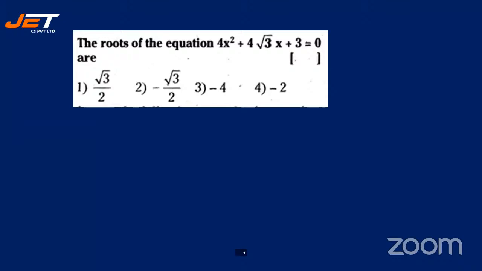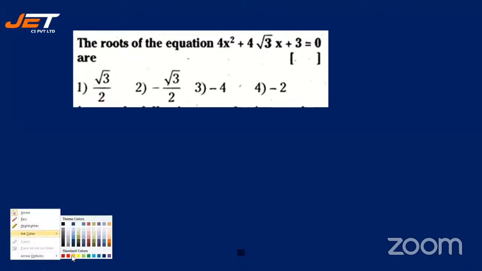The roots of the equation 4x square plus 4 into root 3x plus 3 is equal to 0 are: option 1, root 3 by 2; option 2, minus root 3 by 2; option 3, minus 4; or option 4, minus 2. Quickly work it out and give me the answer. For others, I'm just working it out.